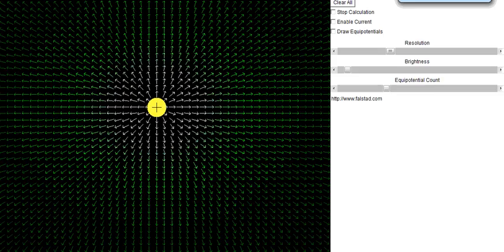Have a look up here, guys. This is a little applet that shows us the electric field that surrounds different charges. You can see that the electric field here is caused by a positive producer. So this is a positive source, which if I put a positive test particle somewhere in there, like right here, let's say, it's going to go away from it. It's going to be repelled by it, right? That means the electric field points away from the positive producer.